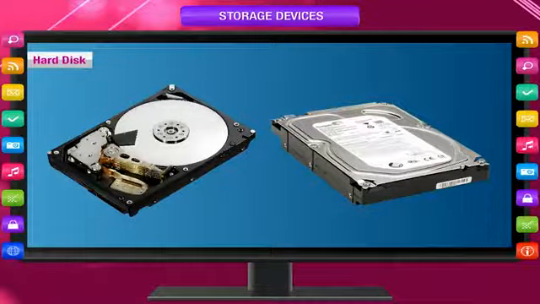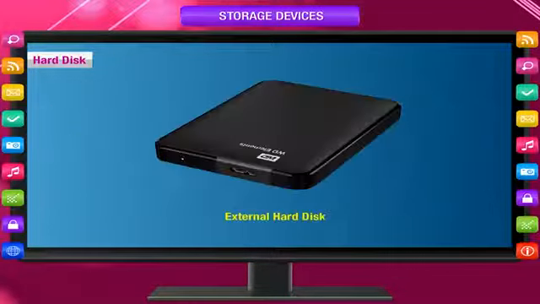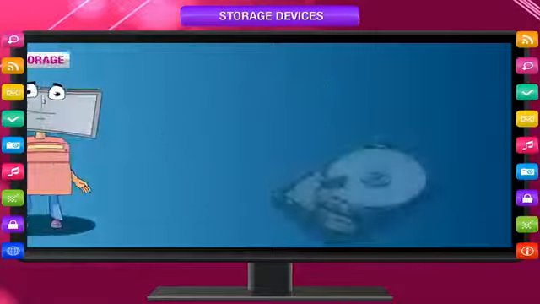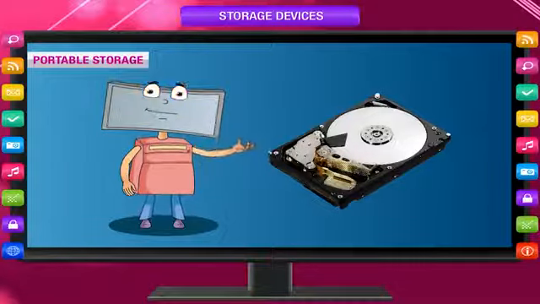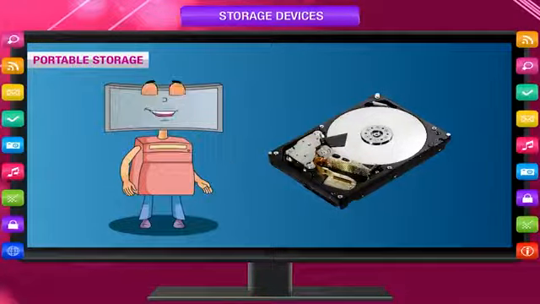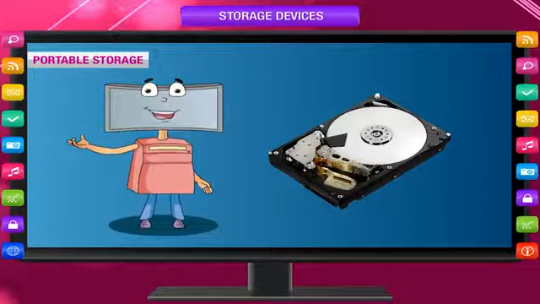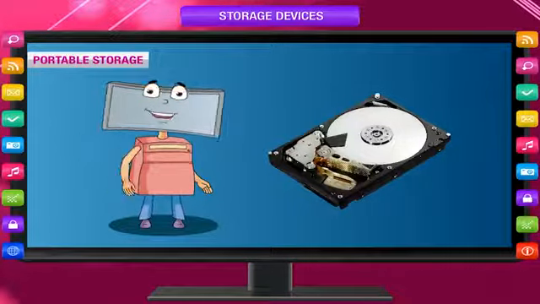Nowadays, 1 TB to 2 TB hard disks are commonly used in PCs. The hard disk acts as the main storage device. External hard disks are also available in the market to transfer bulk amounts of data. Portable storage. Except the external hard disk or fixed disk, all the other storage devices are portable, in which you can carry data and programs anywhere.